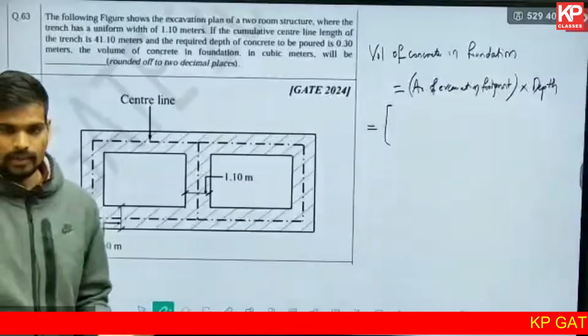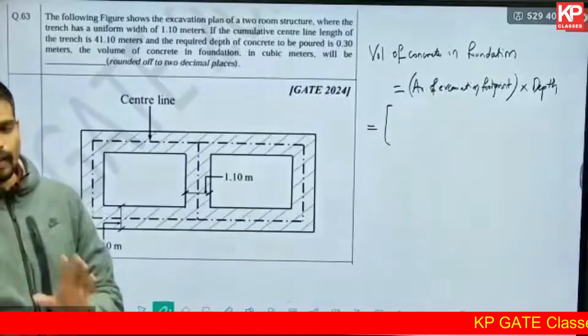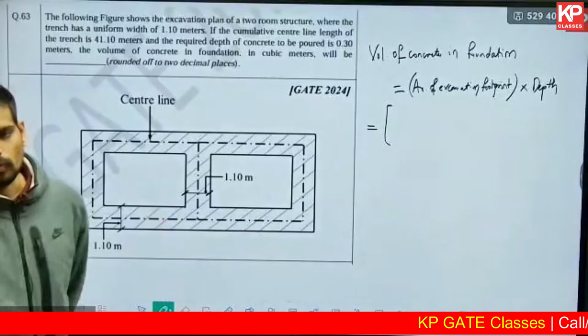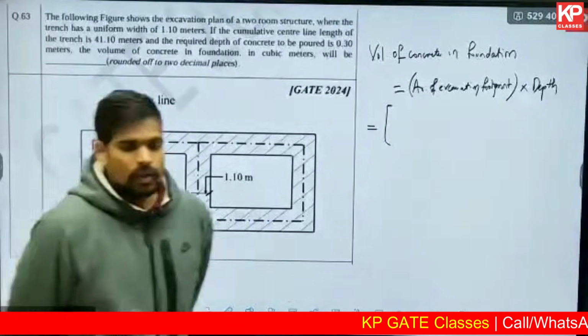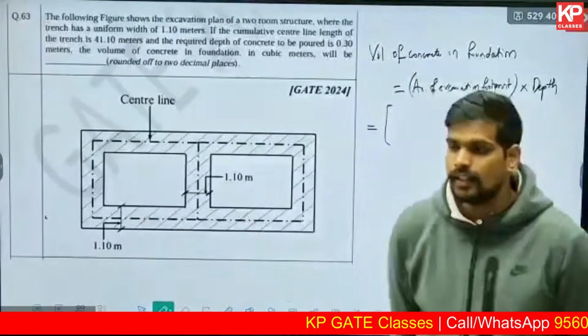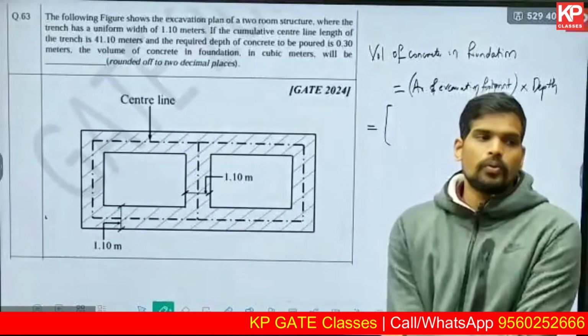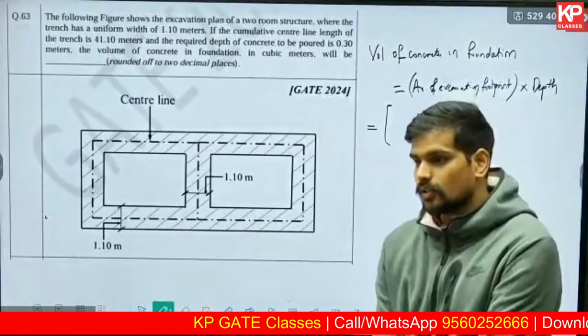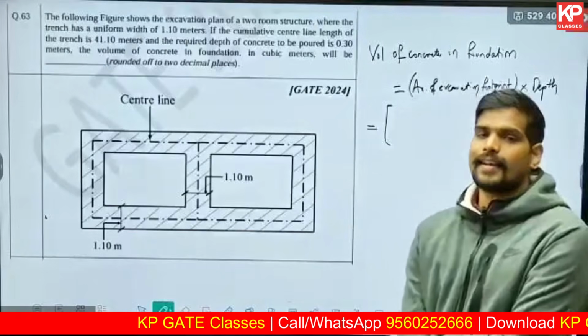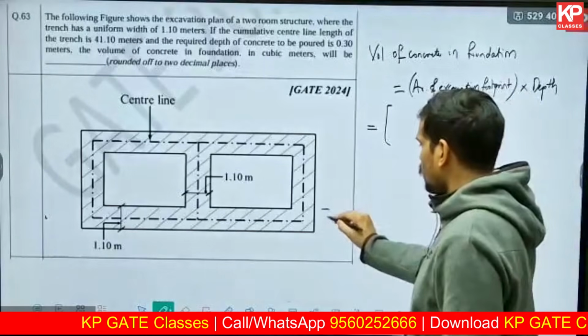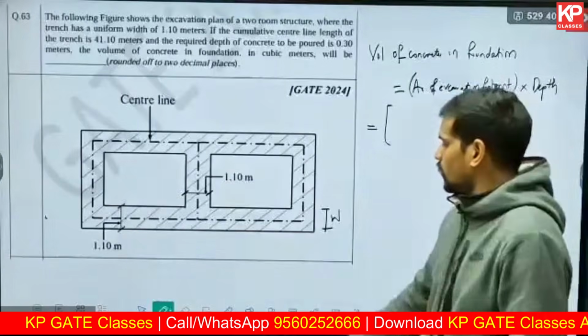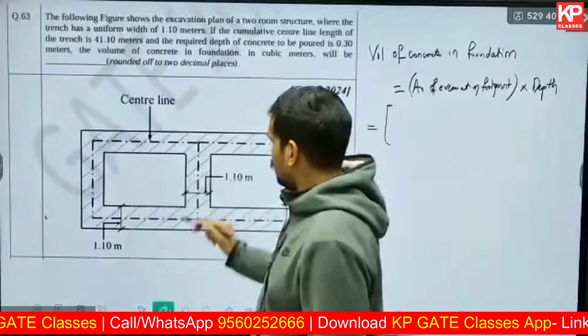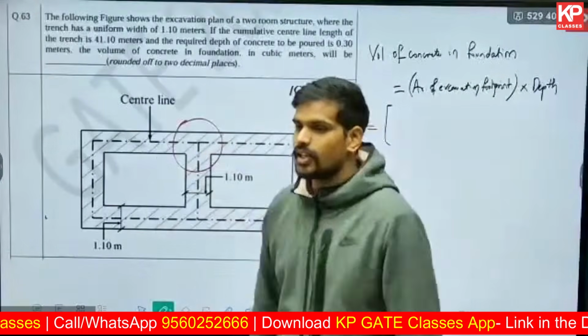To find out this area of the excavation footprint, we have to use the centerline method because the centerline length is given. Tell me one thing, if you apply the centerline method to the cumulative length of the centerline, is there any deduction, yes or no? Yes, there is. How much is the total deduction? If the uniform width is taken as W, what is the deduction at this T junction?